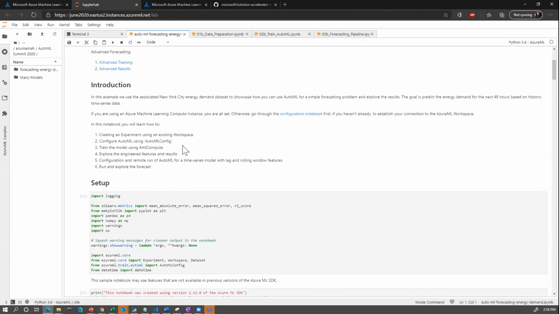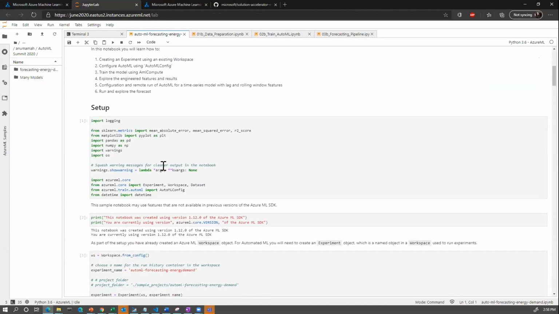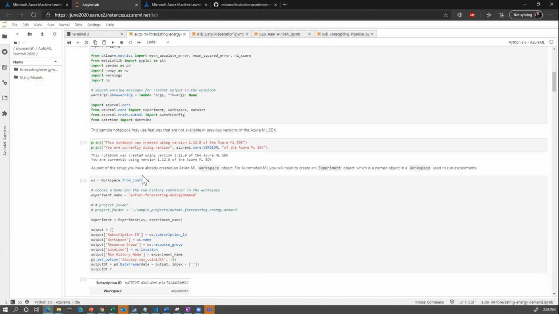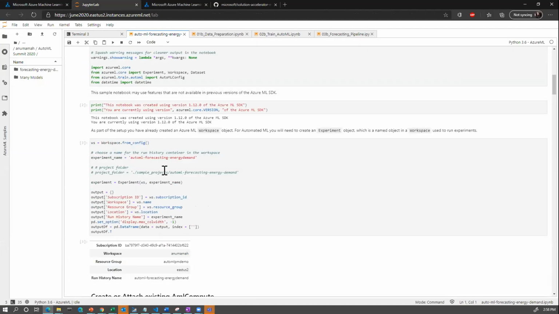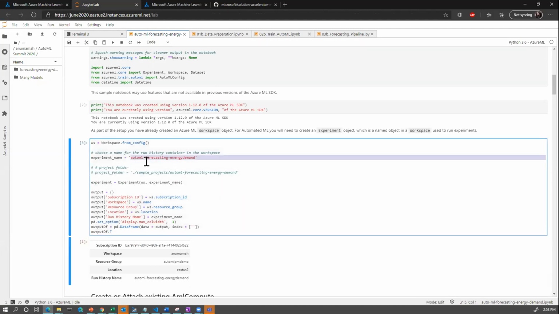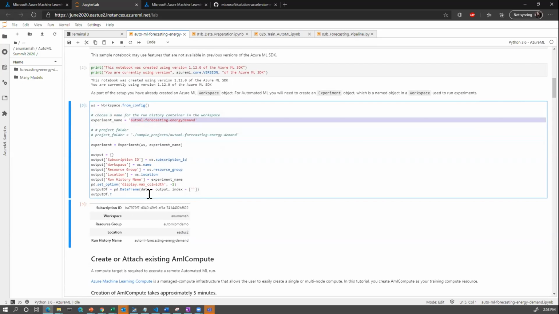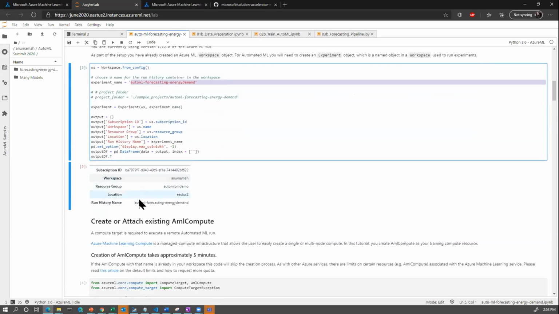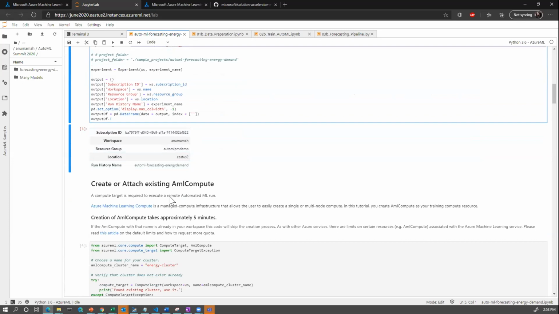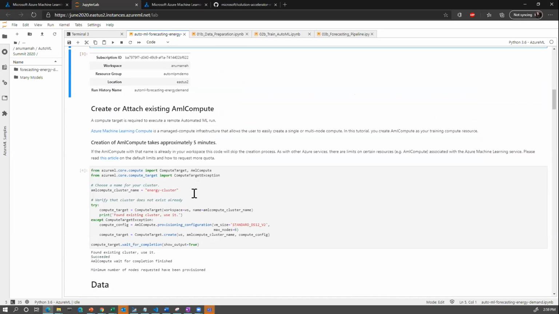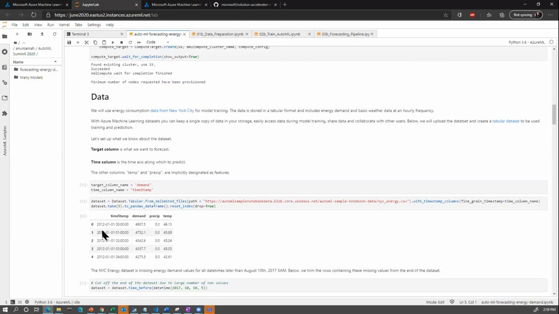So here, the first thing that you'll need to do when you're using our notebooks is do all the original setup. So bring in all the required libraries is what we're doing over here. And then you'll need to call in your workspace configuration. So this is where you get the chance to name your experiment, similar to how we did in the UI. And then this will load up all the information about your workspace. The next thing we'll need to do is create or attach AML compute, similar to how we did in the UI, and that's what we're doing over here, calling it energy cluster,